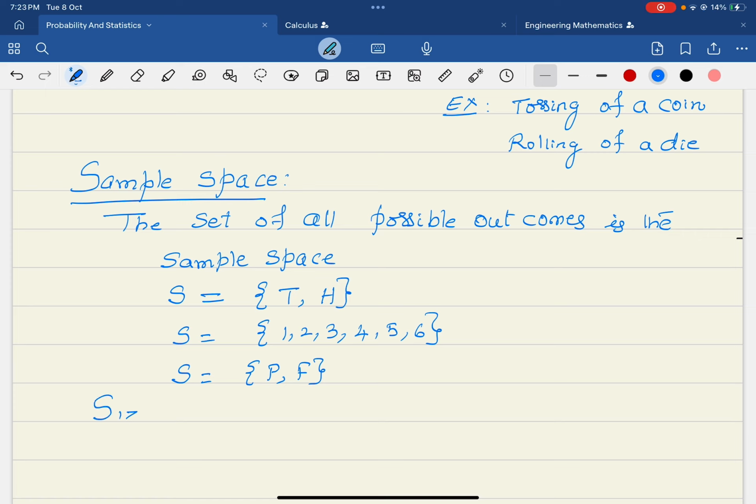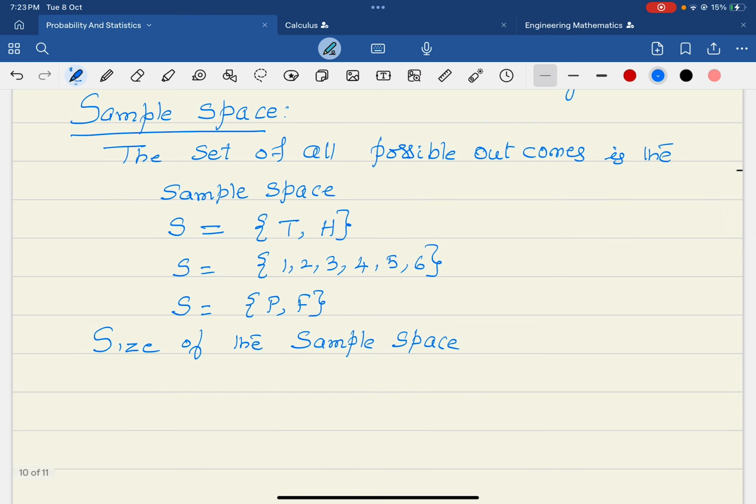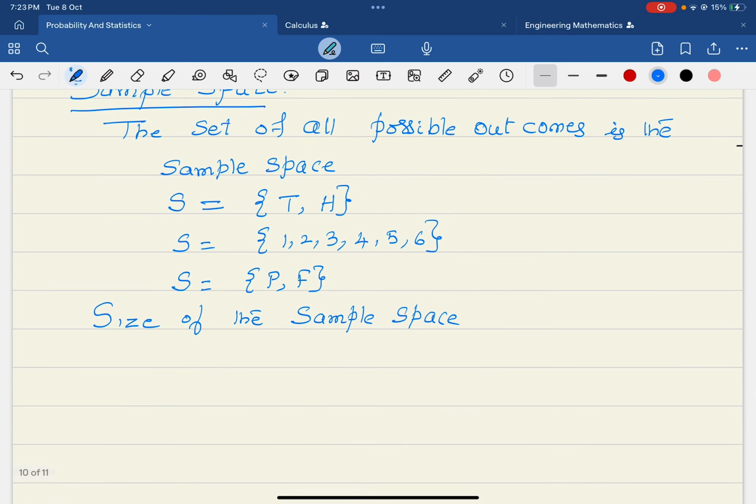Now we talk about the size of the sample space. The size of the sample space is the number of elements present in the sample space, also called the sample size.